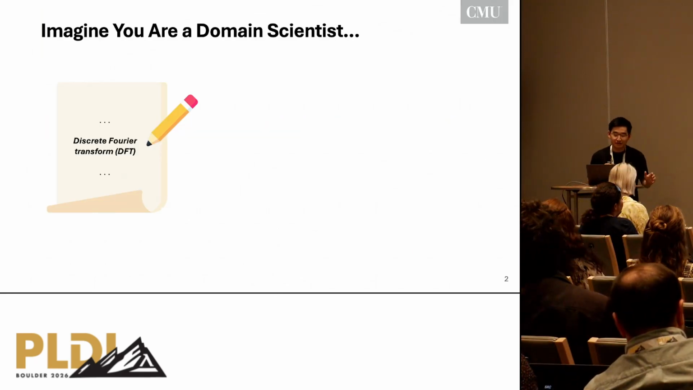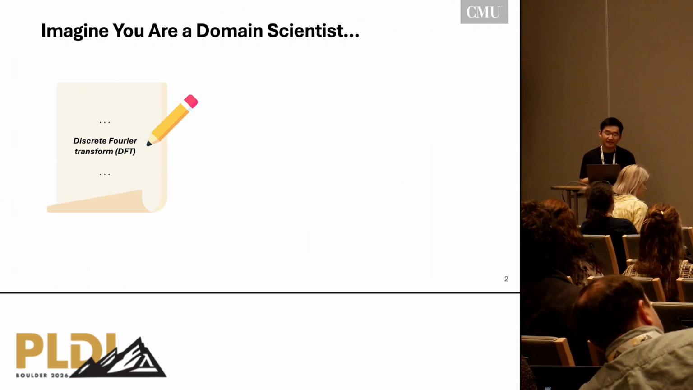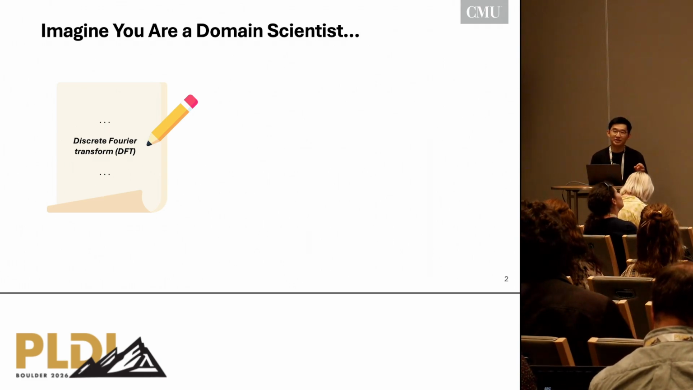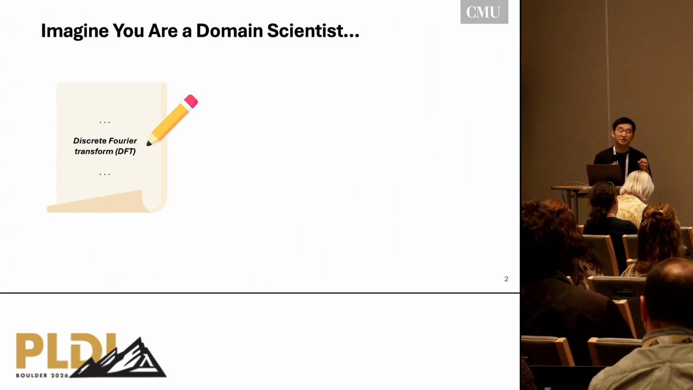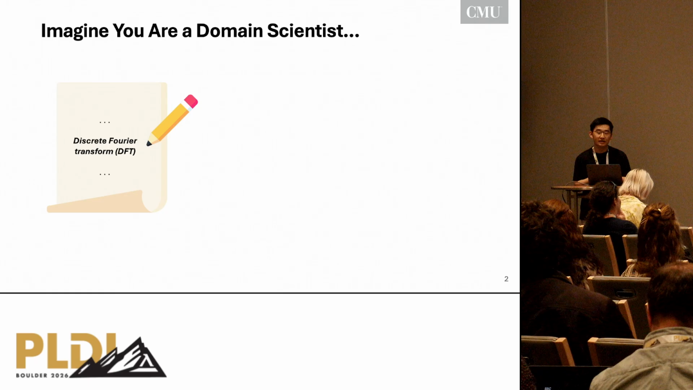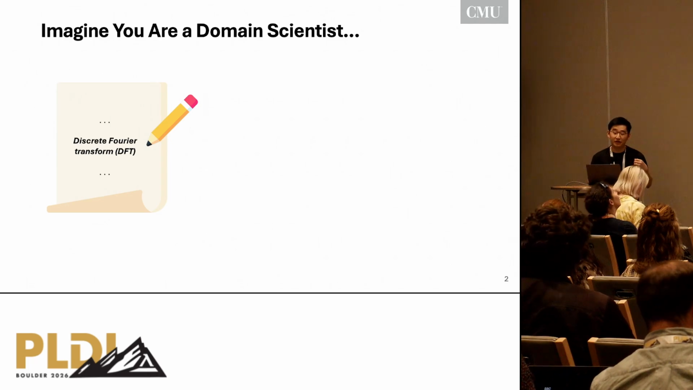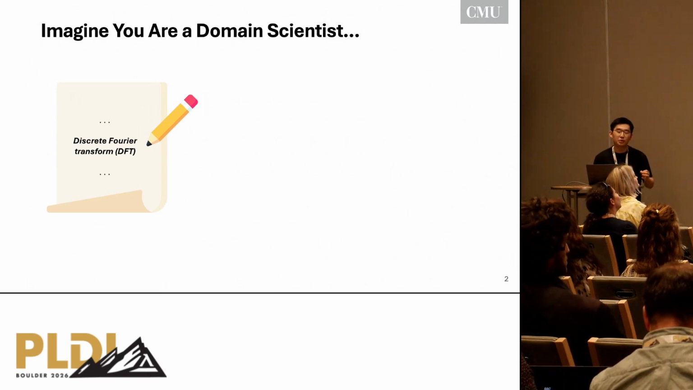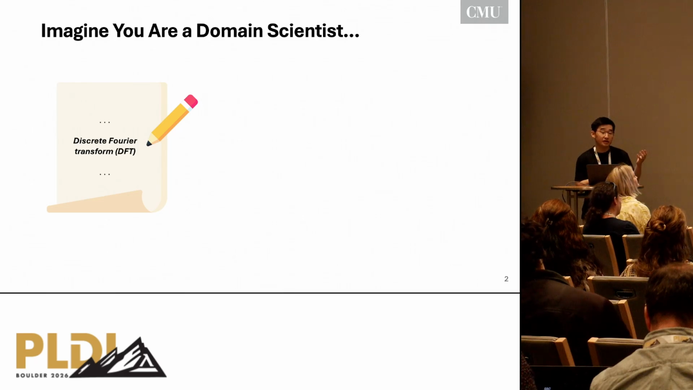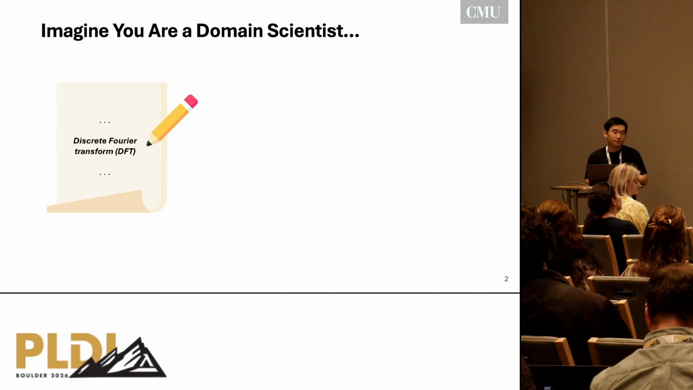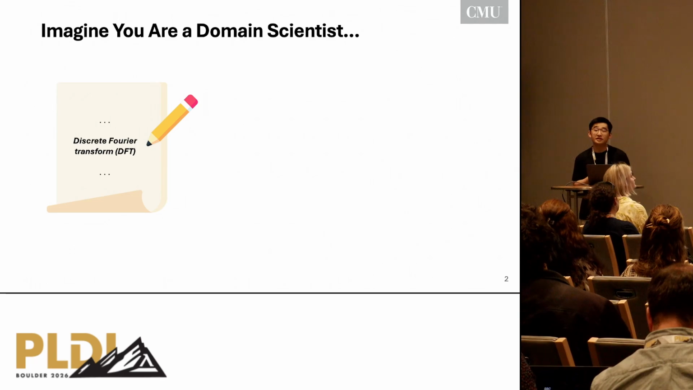So now let's forget all the coding experience you have and imagine you're a domain scientist with minimal coding experience. Let's say you're a physicist deriving an algorithm for fluid dynamics, and there is a core scientific kernel, namely the discrete Fourier transform, DFT, within your algorithm. Now you have everything down using pencil and paper, and you want to write some code to test it out. So what would you do?